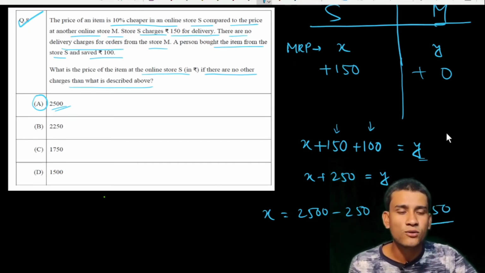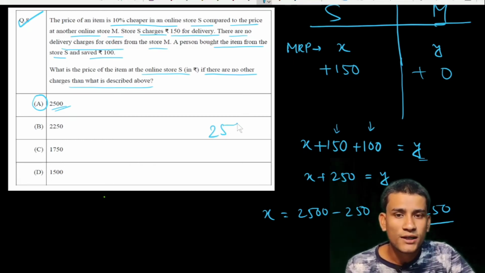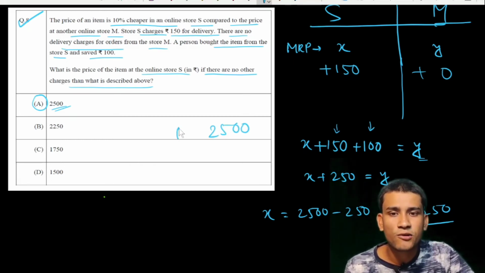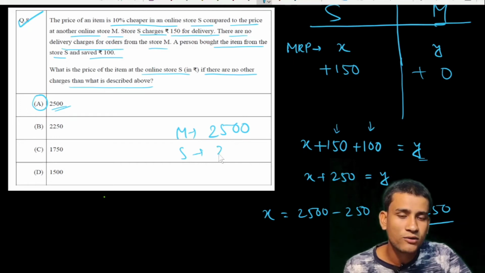Now one value is 2500 for M and for S the value is 2250.